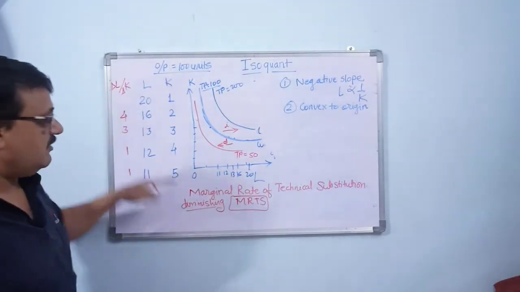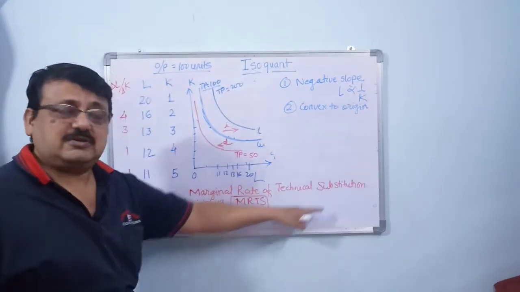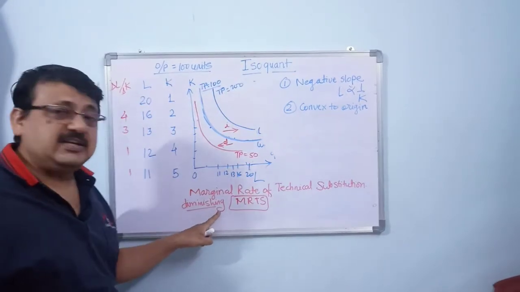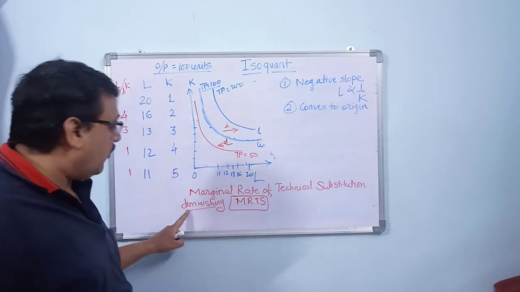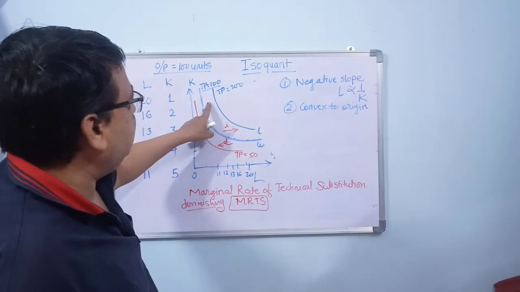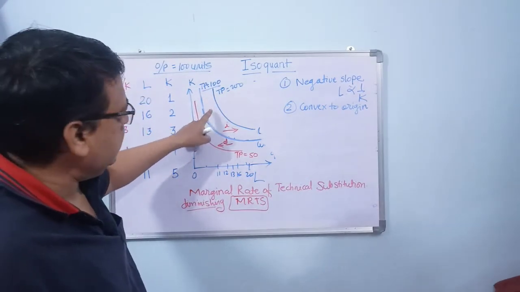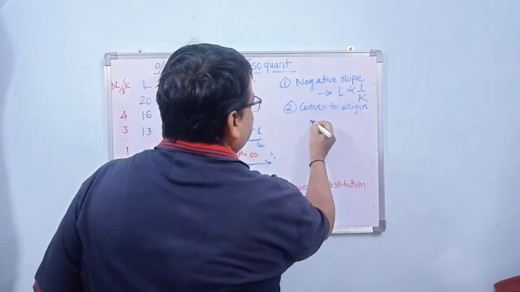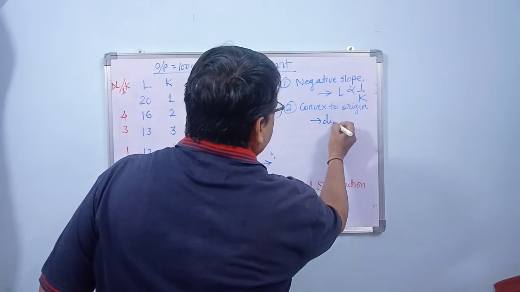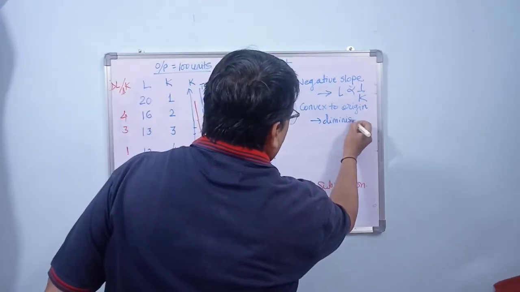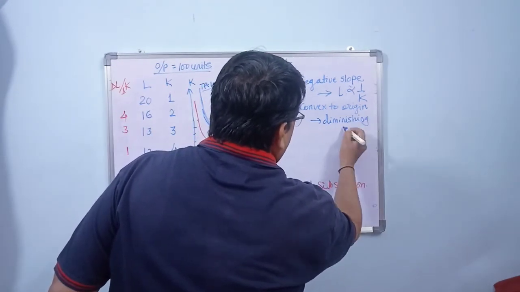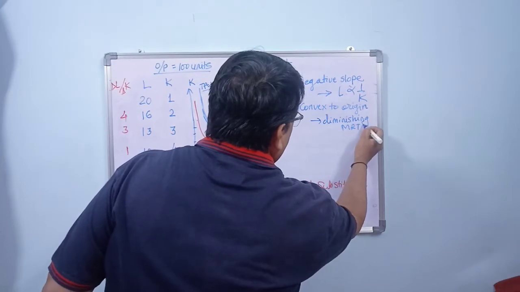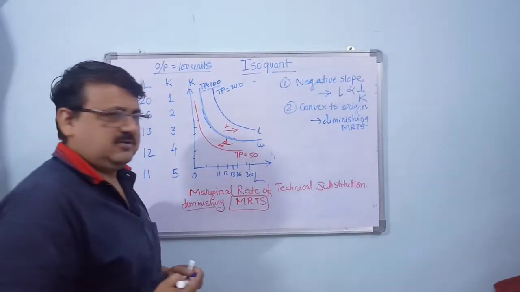This is nothing but the marginal rate of technical substitution, and it is diminishing in nature. Because it is diminishing in nature, that is why the isoquant is convex to the origin. So the reason for this is the diminishing MRTS, marginal rate of technical substitution.